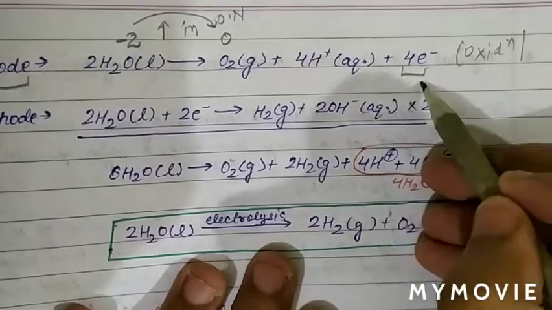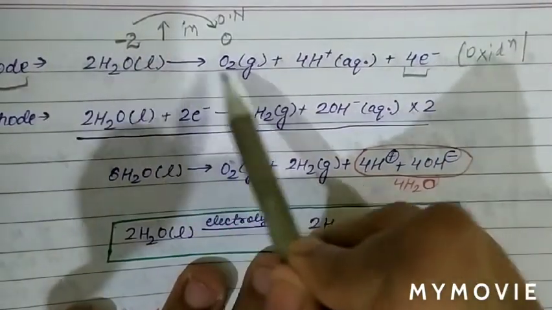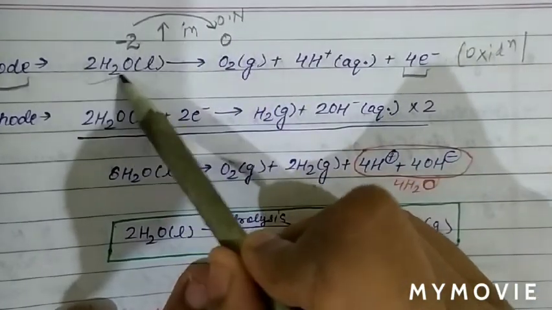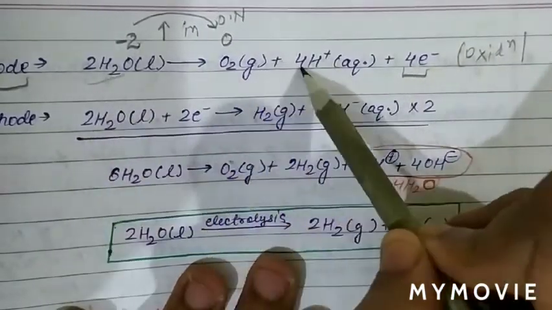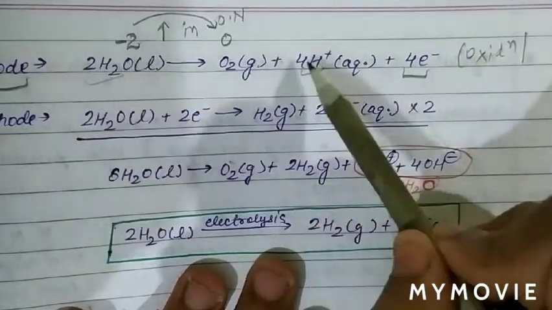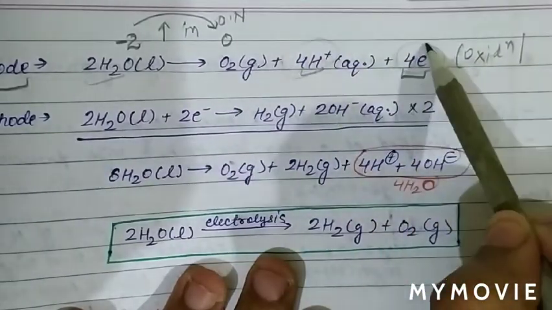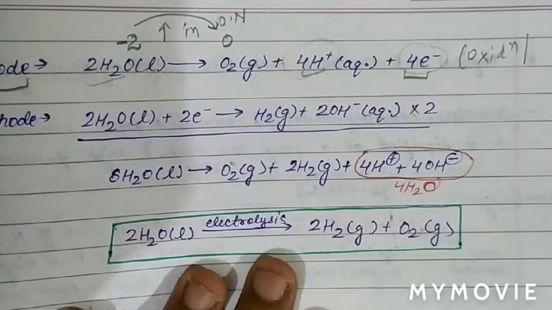So basically 4 electrons now balance. O2 gas releases, increase in oxidation number. So balance hydrogen by using H plus ion. 4 hydrogen, 4 H plus, and 4 H plus to maintain charge neutrality. 4 electrons are lost in this process.